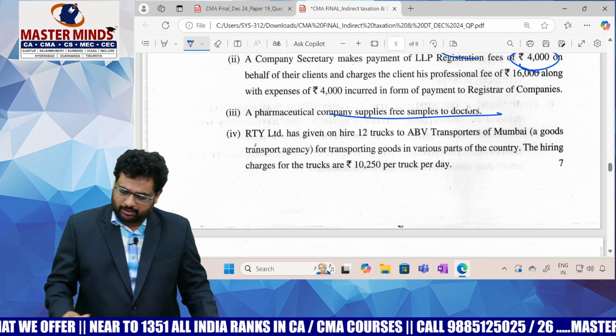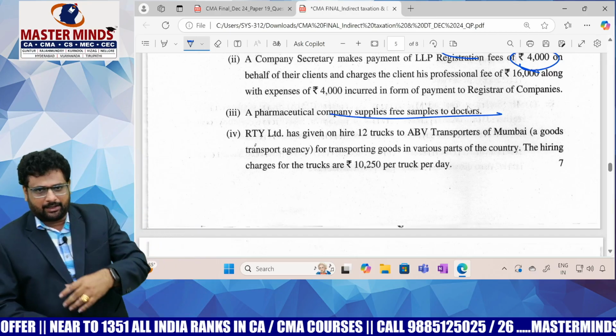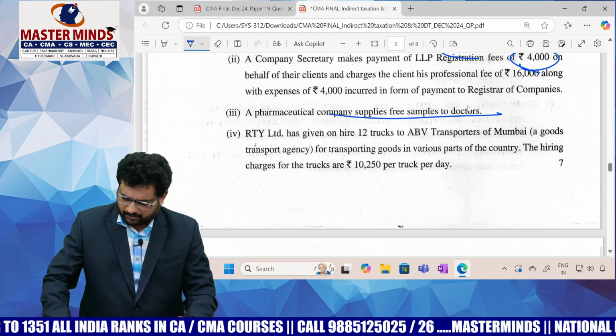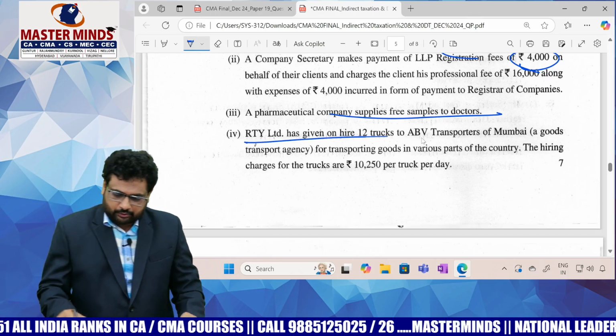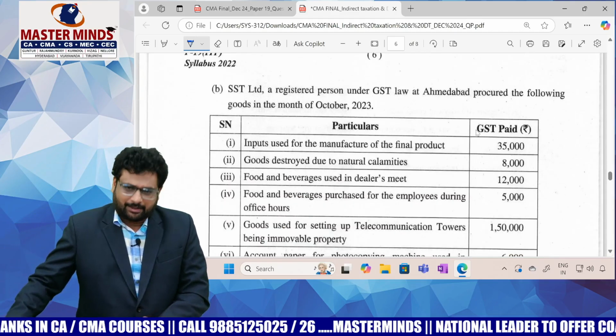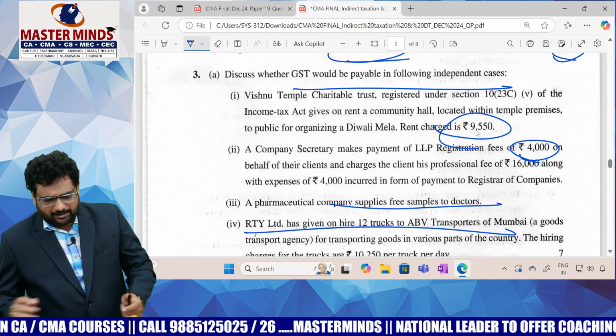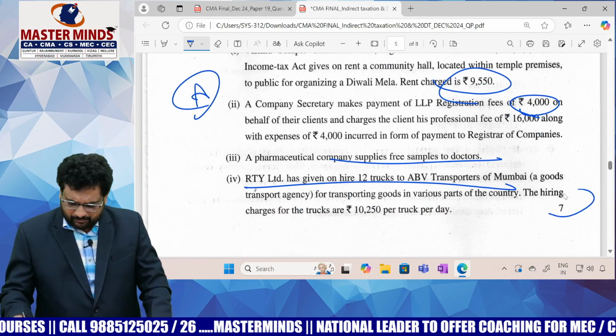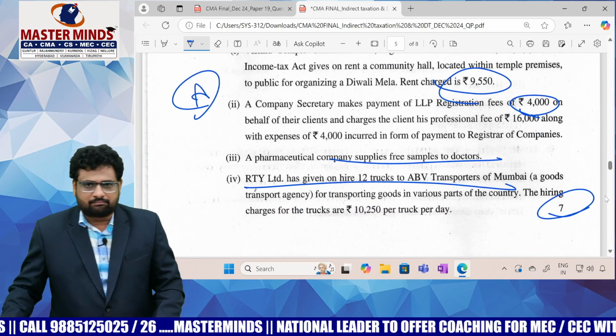Free samples to the doctors, definitely this was there in ITC, a little bit of the ITC reversal topic was mixed here. On trucks to GTA, it is exemptions. I think majorly the focus is on the exemptions chapter here. I think this was a very easy and analytical one, easy to answer. So marks, it is a cakewalk for you.